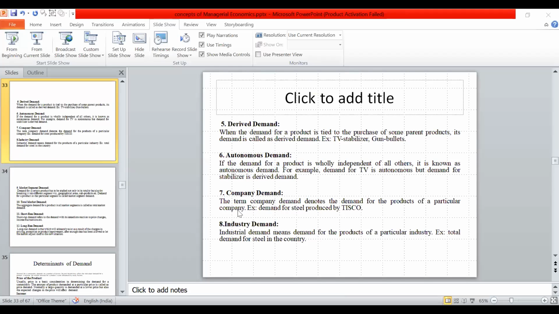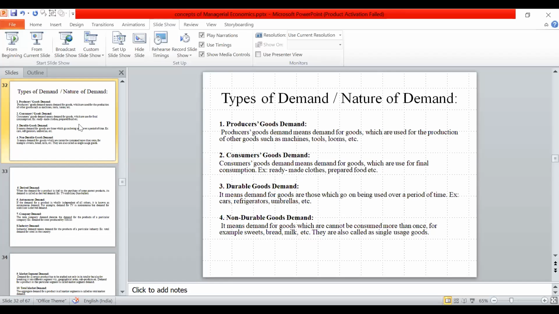Okay, these are the different types of demands: producer goods, consumer goods, durable goods. Goods with very long-term demand are called durable goods.